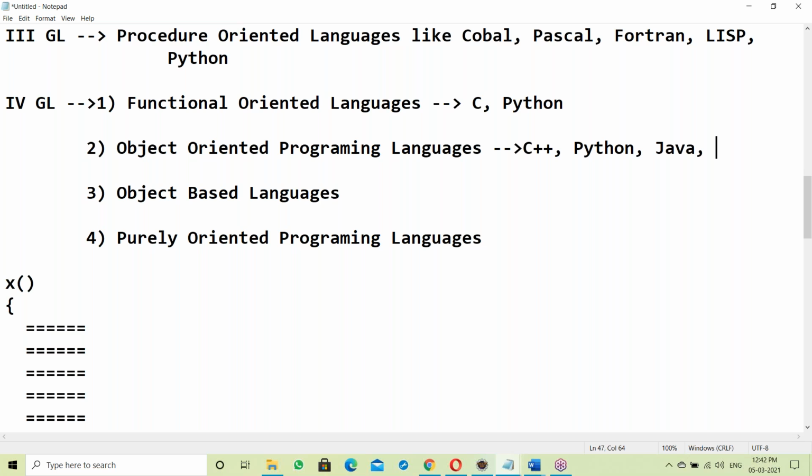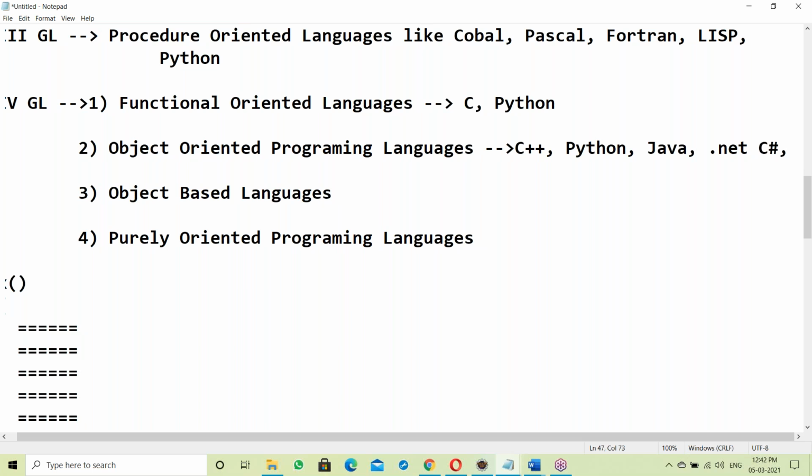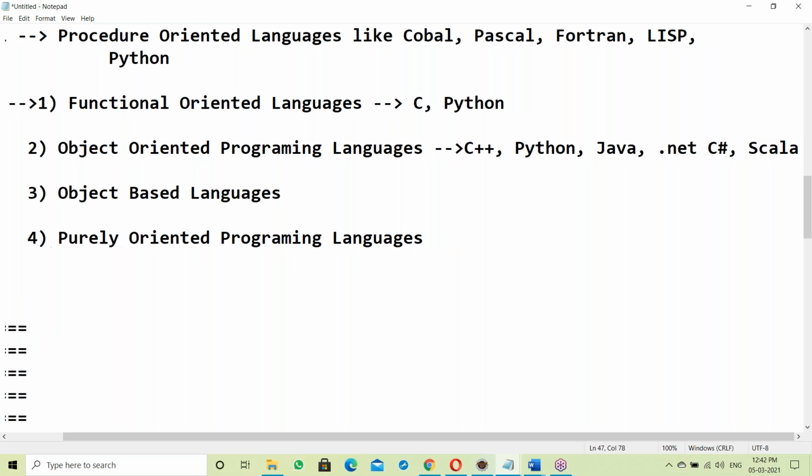After Java, what is next? No idea. .NET. .NET C Sharp, right? C Sharp. Yes. After .NET C Sharp, what is the next OOPS language? Scala. The latest one is Scala.